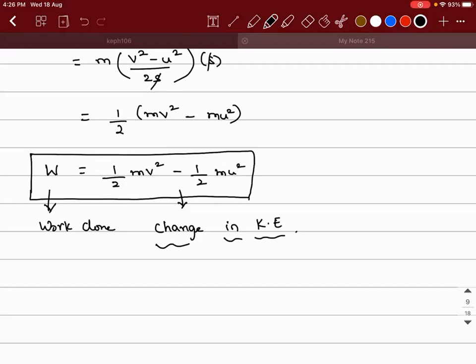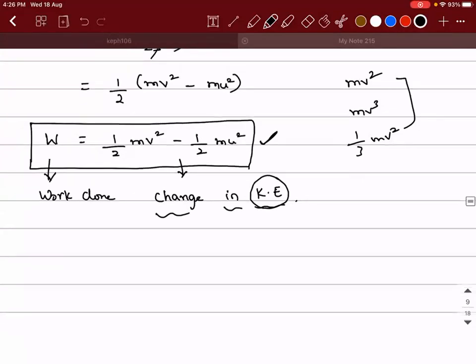Because how do we know that if mass and velocity are present? See, we say kinetic energy is the energy possessed by an object by virtue of its motion. The formula could have been mv square. The formula could have been mv cube. It could have been 1 by 3 mv square. Why is it only half mv square? It is because of this. So I can say this is a derivation of kinetic energy also.